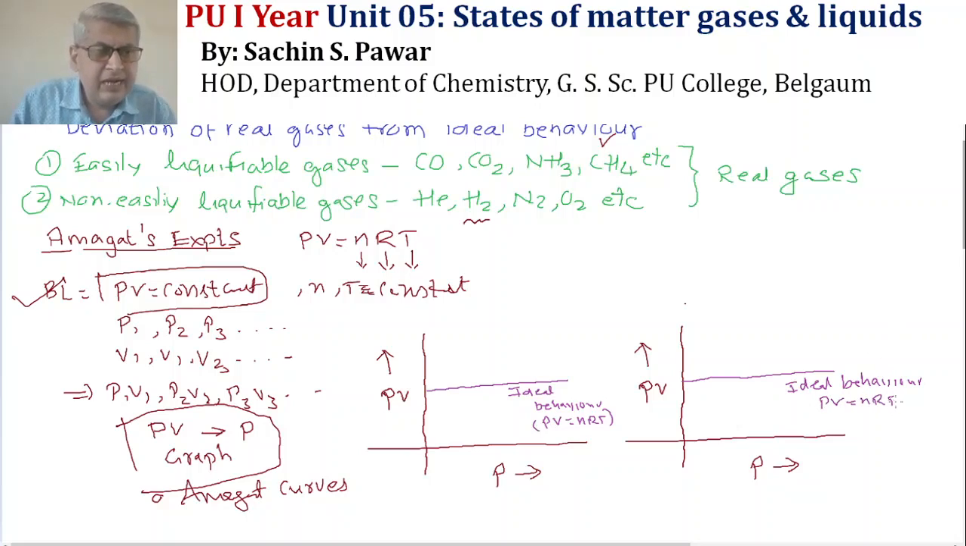Now, this is the ideal behavior, that means PV should be constant irrespective of pressure if you apply Boyle's law. But what actually happened? If I take, for example, hydrogen gas, the graph appeared like this. This is the graph for hydrogen gas. And for methane gas, the graph appeared like this. This is for methane gas.